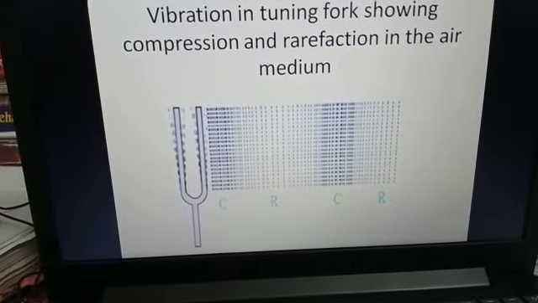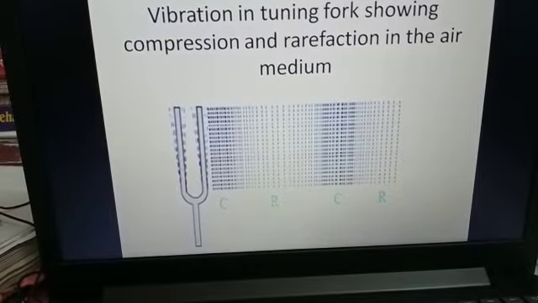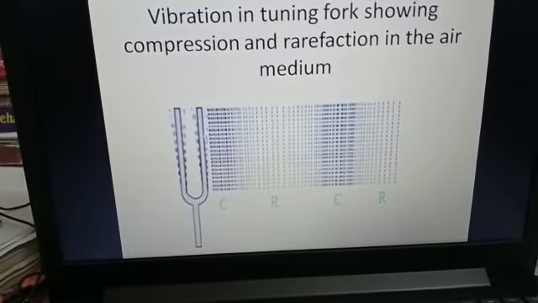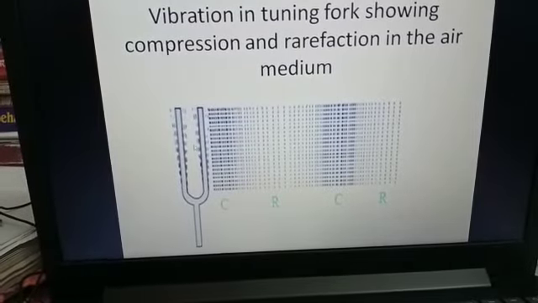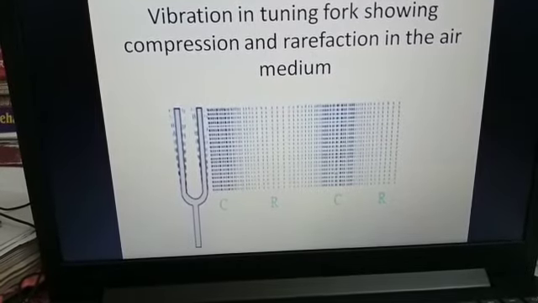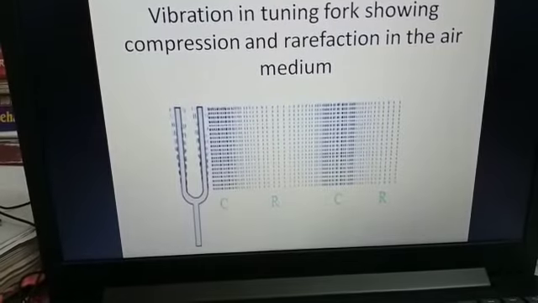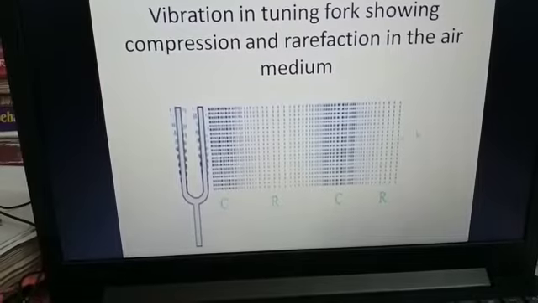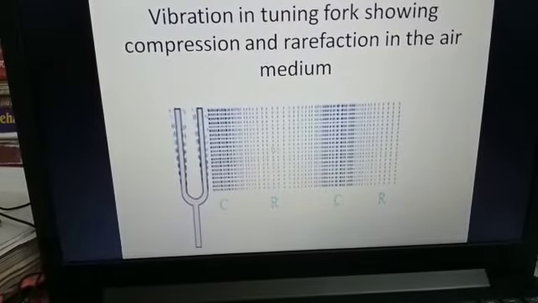Consider this as your mouth, as your friend's or my mouth in the classroom. I am talking here, your friend is talking. So what happens? The wave travels in the form of this compression and rarefaction, and ultimately it will reach your ear. So this is the simplest example of propagation of sound waves.